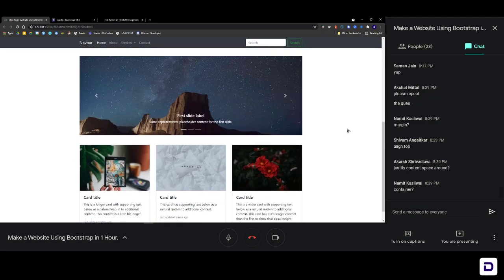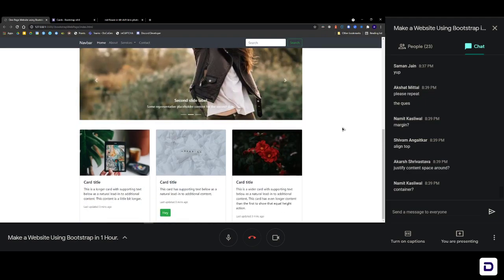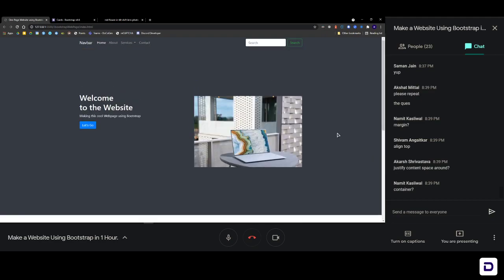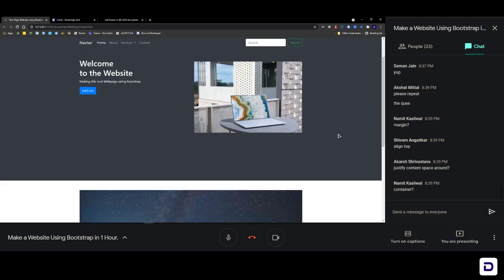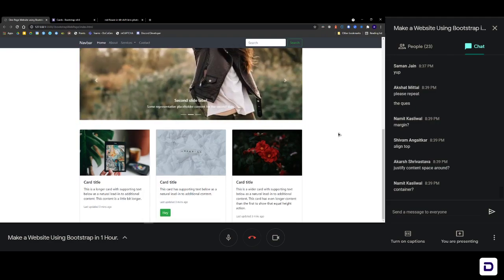So empty space is very, very important to make a website look good. If you have this website from end to end, it won't look that great. You can try it out, remove all the containers, and you'll have your answer. It will not look that great the way it is looking right now. So we are done with the navbar fixing and everything. Now let's do the last part, that is add those row column structure.